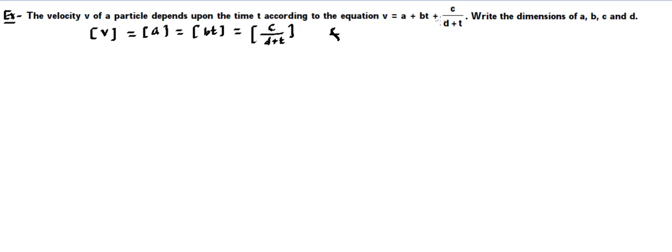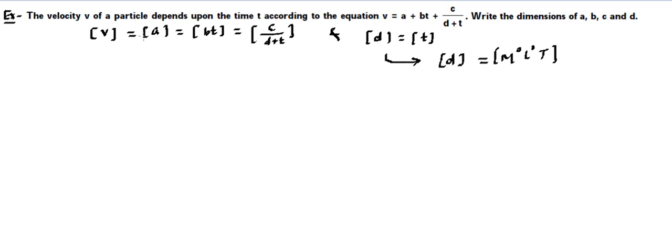Moreover, we will also claim, since d and t are being added up, so dimension of d must be equal to dimension of t. So what I am saying here is that when we add or subtract physical quantities, they must have the same dimensions. So from here we have got to know what the dimensional formula for d is going to be. Can we say the dimensional formula of d is going to have M raised to power 0, L raised to power 0 and T? So we got the d.